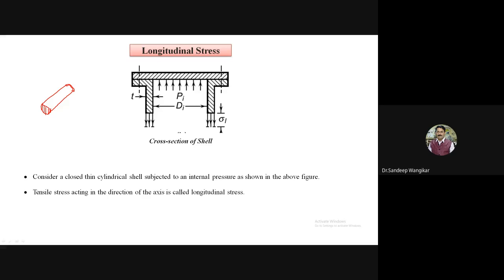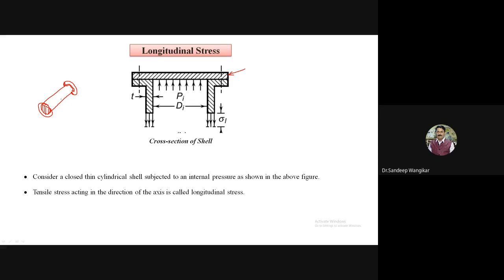It is closed with some bracket or lid. This is the section for your better understanding. So it is closed, and it is subjected to the tensile stress along the length.